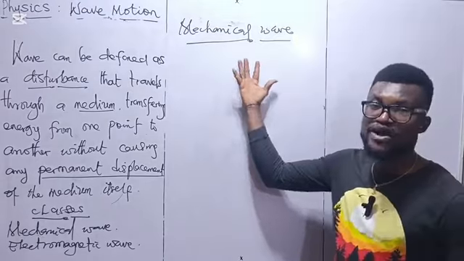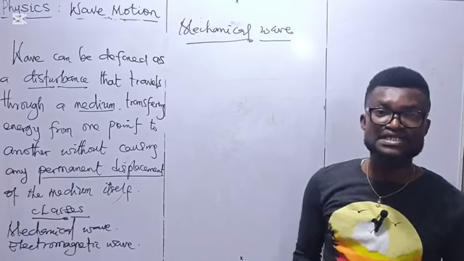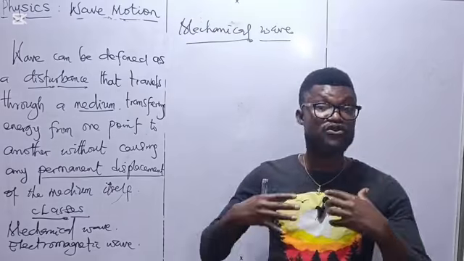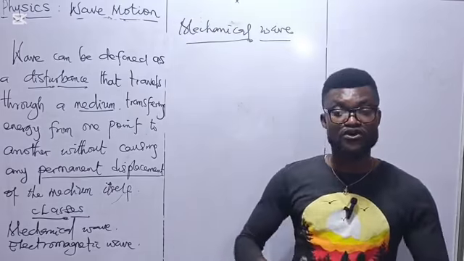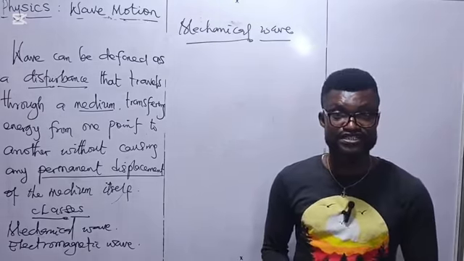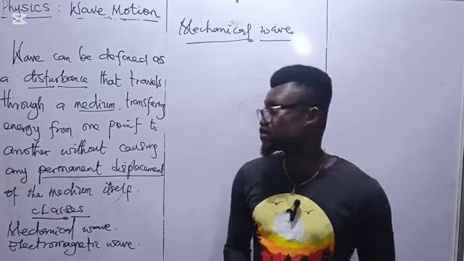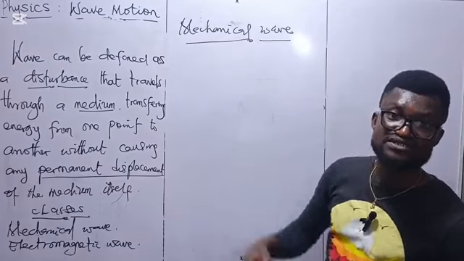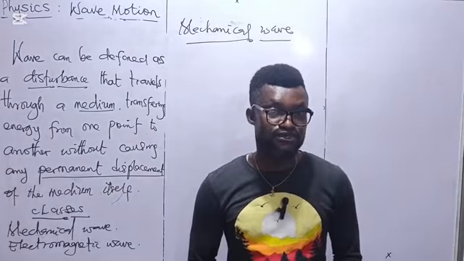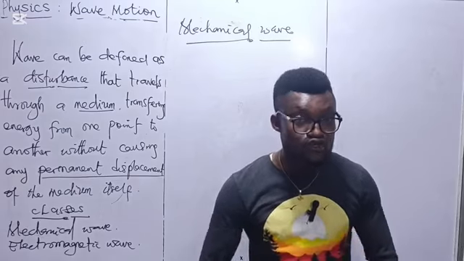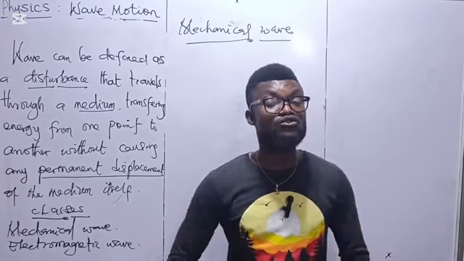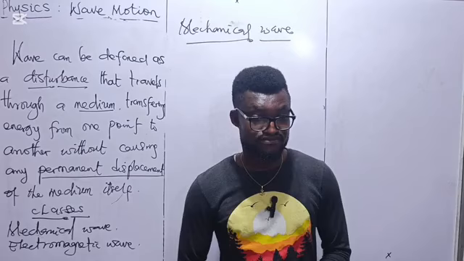Hence, a mechanical wave can be defined as a type of wave that requires a material medium for its propagation, for its spread, or for it to be generated. So mechanical waves depend on a material medium. Without a material medium, mechanical waves cannot be spread, generated, or transferred.